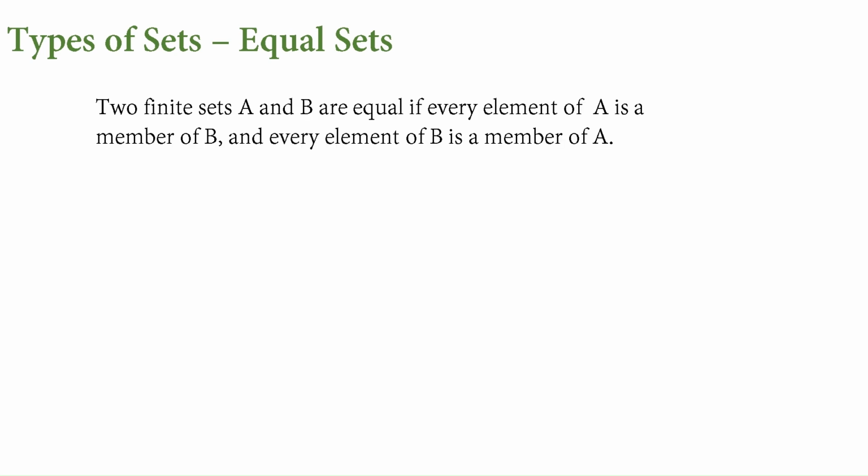so they are equivalent. Now, equal. Equal means all the elements have to be the same. Again we'll have two different sets here. The first one is {1, 2, 3} and the second one is {3, 2, 1}. Here just the order was changed, but the elements are the same. We have 1 in both sets, 2 in both sets, and 3 in both sets. No other elements in either of the sets. So here, as the count and elements are both the same, they are equal. Only if the count of the elements is the same, it is equivalent.